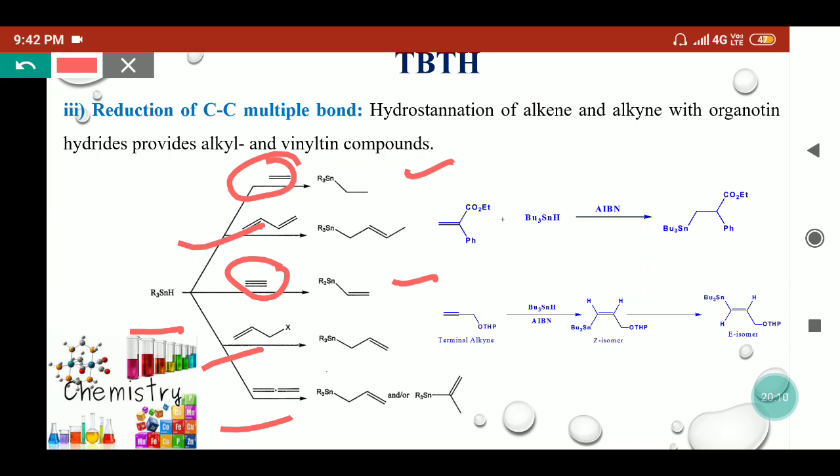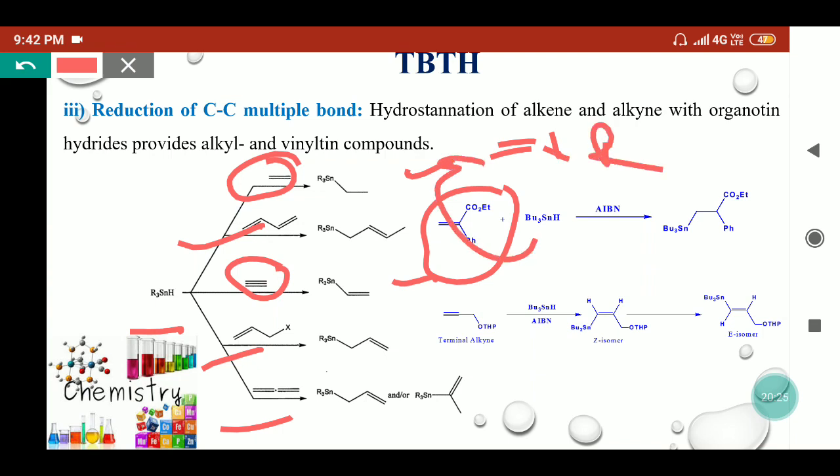When it reacts with the olefin, it will go in the direction that gives the most stable radical. If the tri-n-butyl tin radical reacts with this olefin or any olefin, then the stannyl radical will attach on this carbon and it will give this radical.